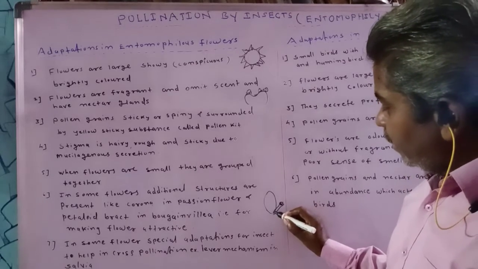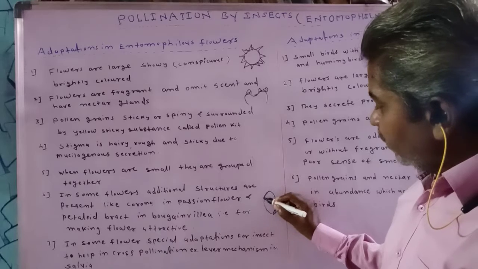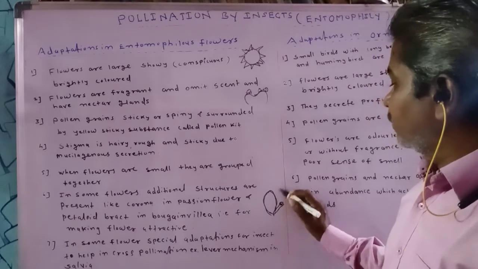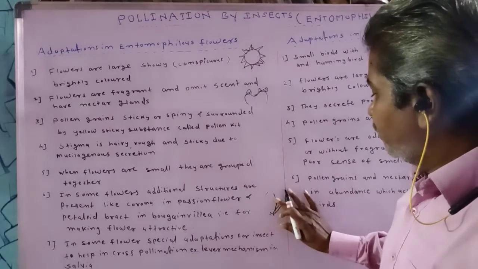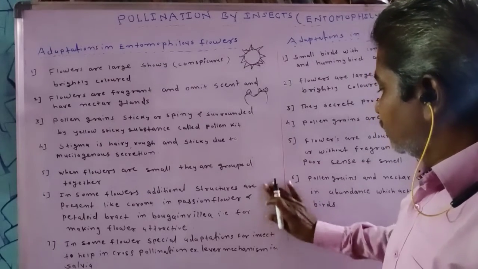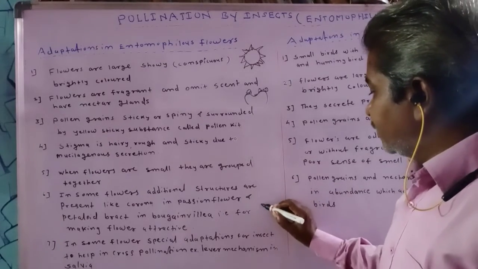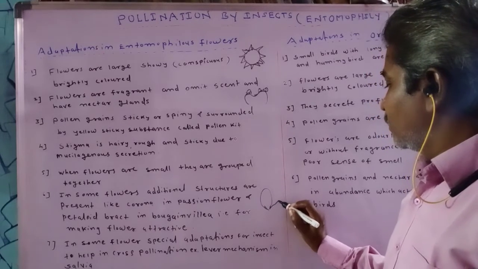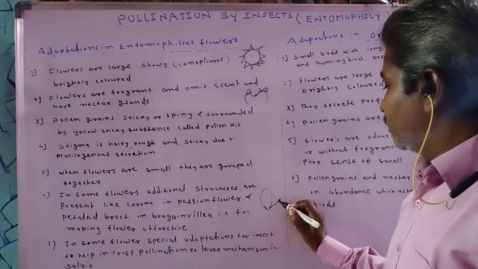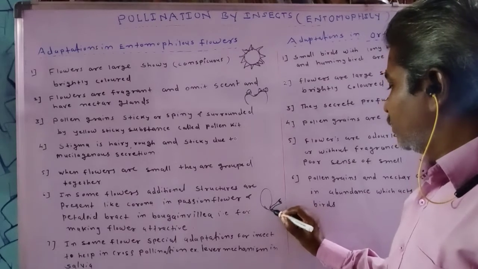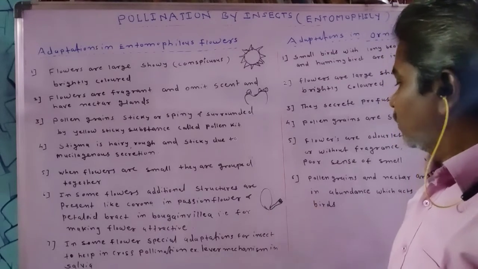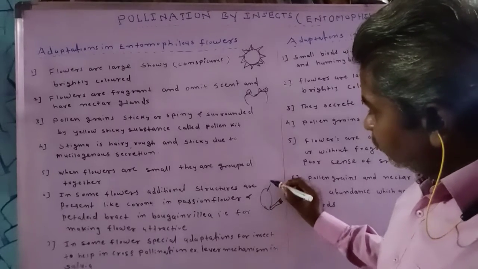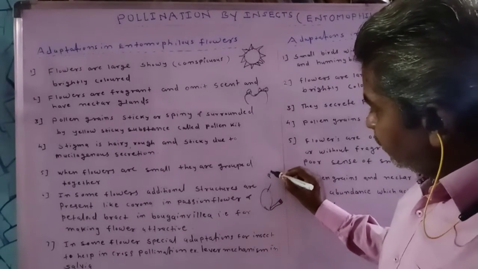Flower is highly reduced, but this bract is large. Due to such a presence of petal-like bract, which is like this, the flower is highly reduced.